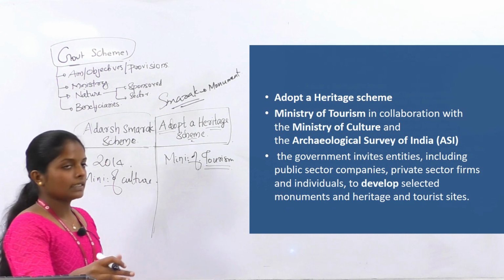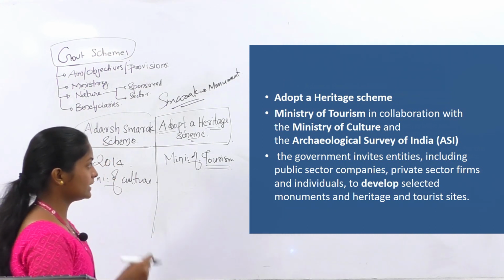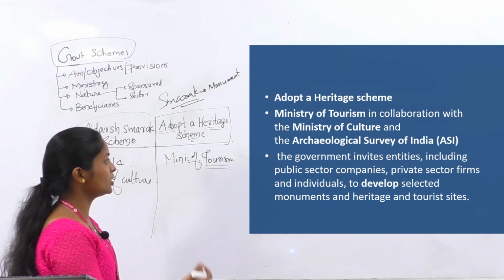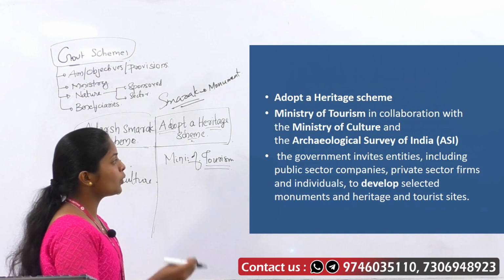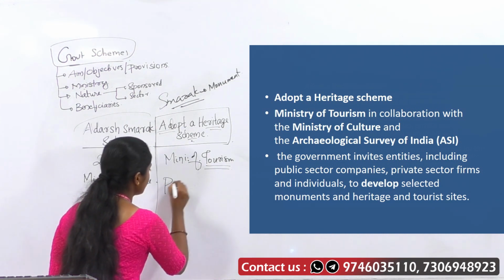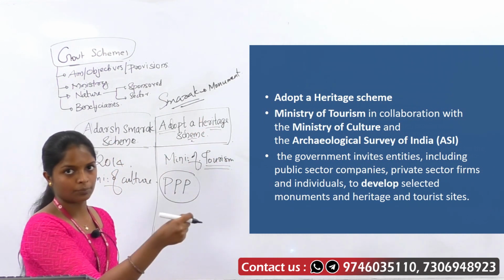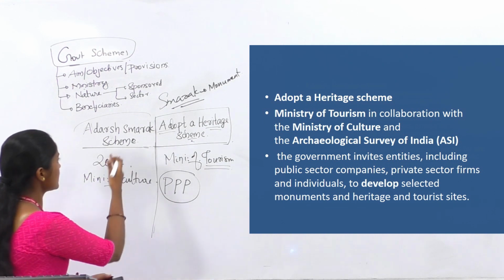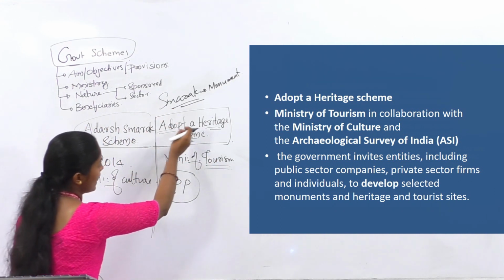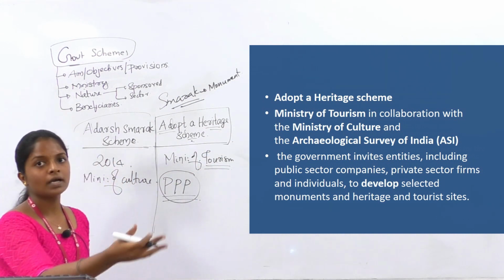Here in the case of Adopt a Heritage Scheme, the government invites entities including public sector companies, private sector firms and individuals to develop selected monuments and heritage and tourist sites. Here a public-private partnership is involved under this Adopt a Heritage Scheme. So the major difference between Adarsh Smarak scheme and Adopt a Heritage Scheme is that in the case of Adopt a Heritage Scheme, there is a public-private partnership for the development of monuments.